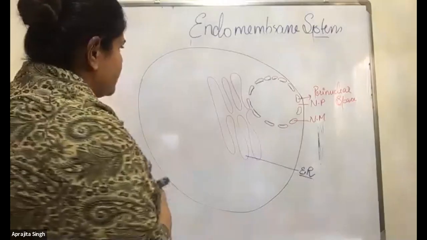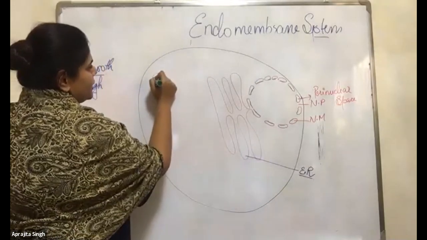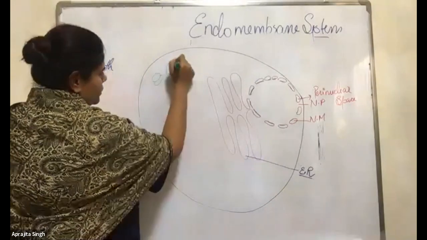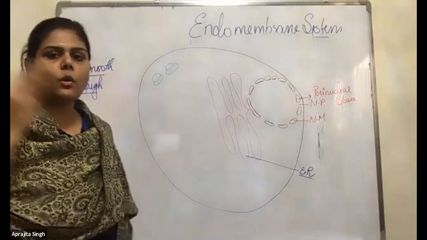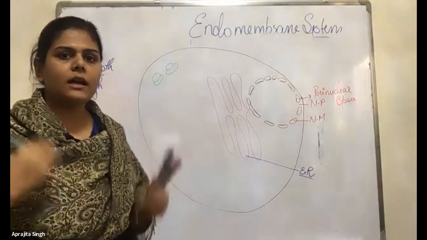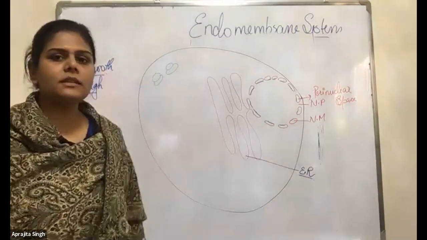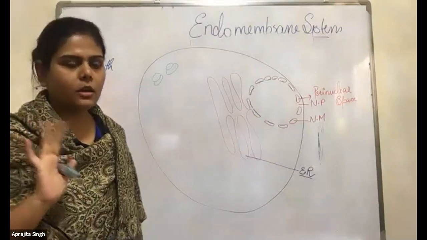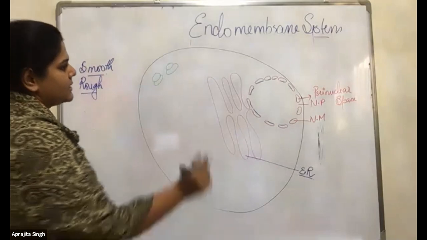Okay, fine. Very good. See, ribosomes are present in the free form also. Never get confused that ribosomes are only present attached to the ER. No, they can be present freely inside the cell also. So I have made two ribosomes which are present freely inside the cell.